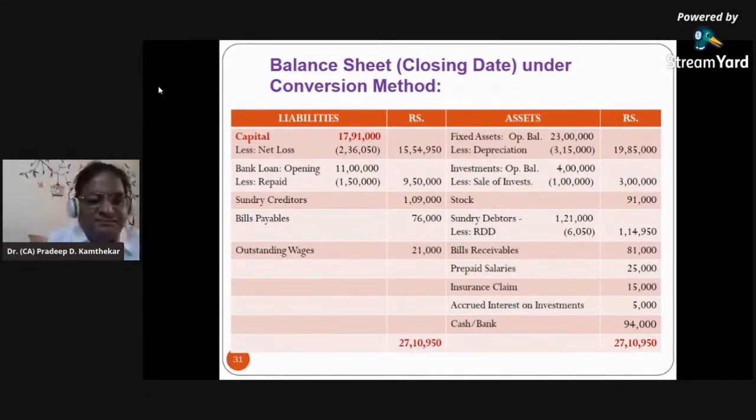Then sundry creditors, this amount is shown in the closing balance sheet. So it means this is the closing balance of sundry creditors. It means the second effect of this you will see in sundry creditors account, which we'll see now after this. So in sundry creditors account, you will have a second effect of this. Now where you will have it, again have debit credit. Now here sundry creditor is shown on the liability side. So it is a credit balance.